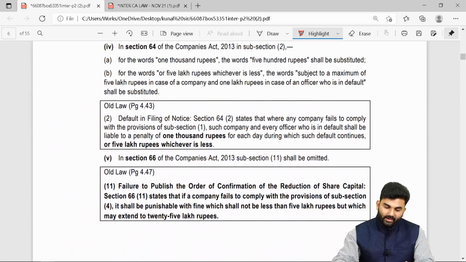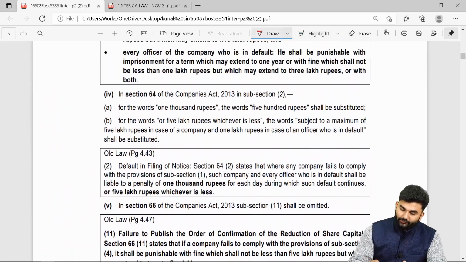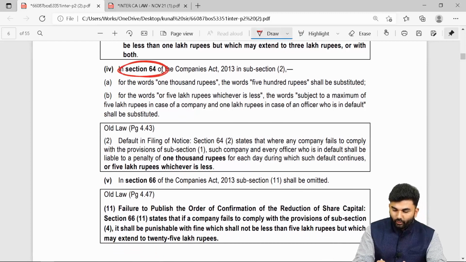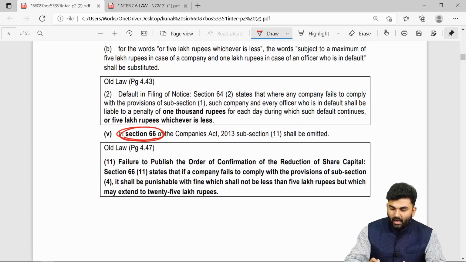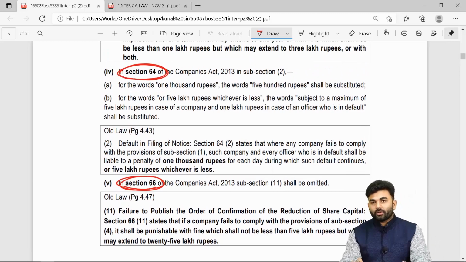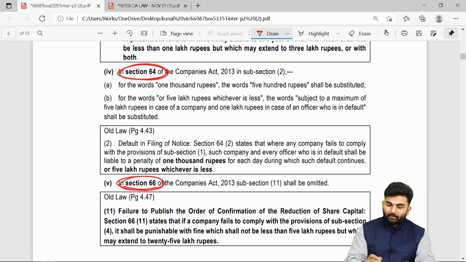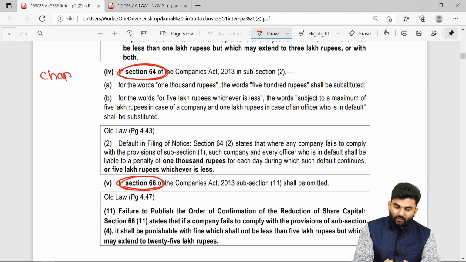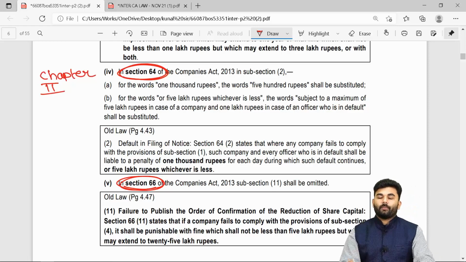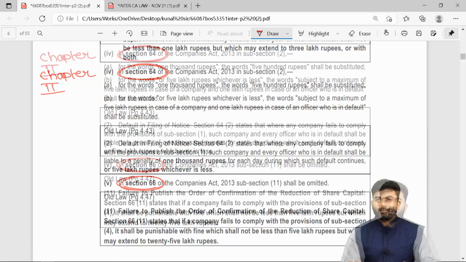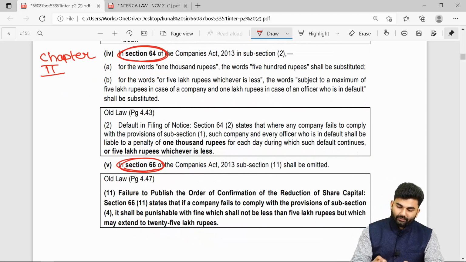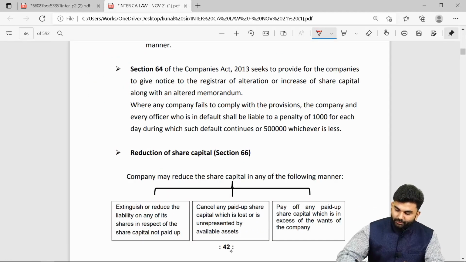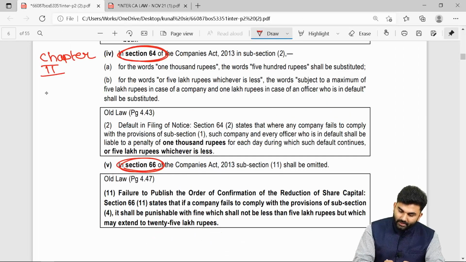Over here we are left with two more changes in chapter number 4, that is section number 64 and section number 66. However, both of these provisions you will come across in your JKSS textbook under chapter number 2. These provisions we have covered under chapter number 2, that is a chapter called Incorporation of a Company and Matters Incidental thereto. The very first change is towards section number 64, which you will find in your JKSS textbook on page number 42.